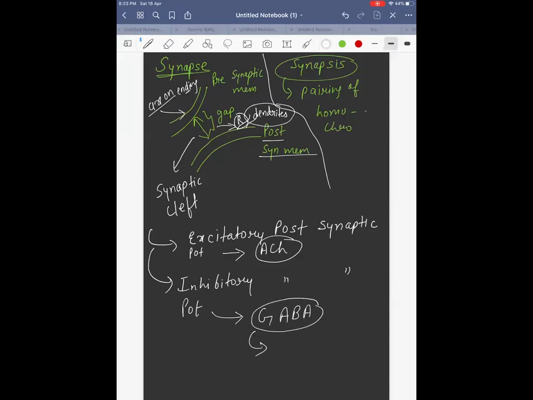What is the full form of GABA? Gamma amino butyric acid.